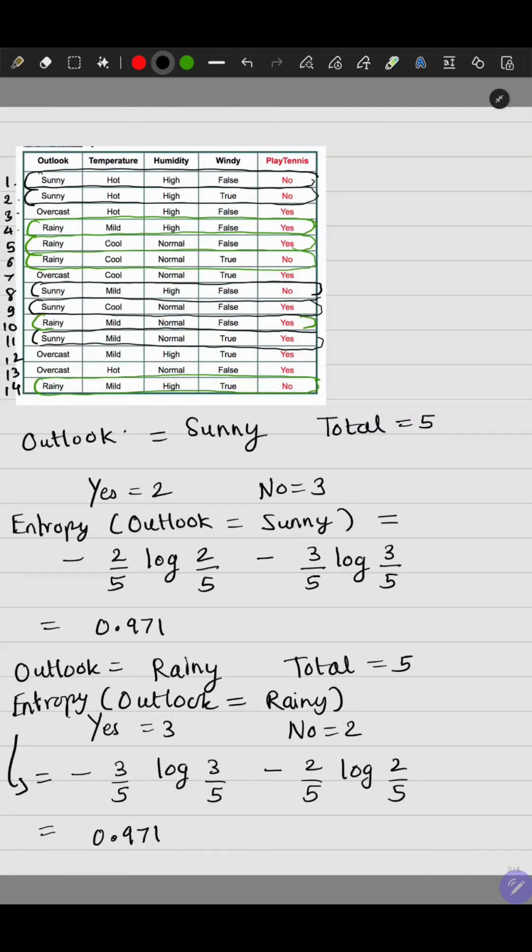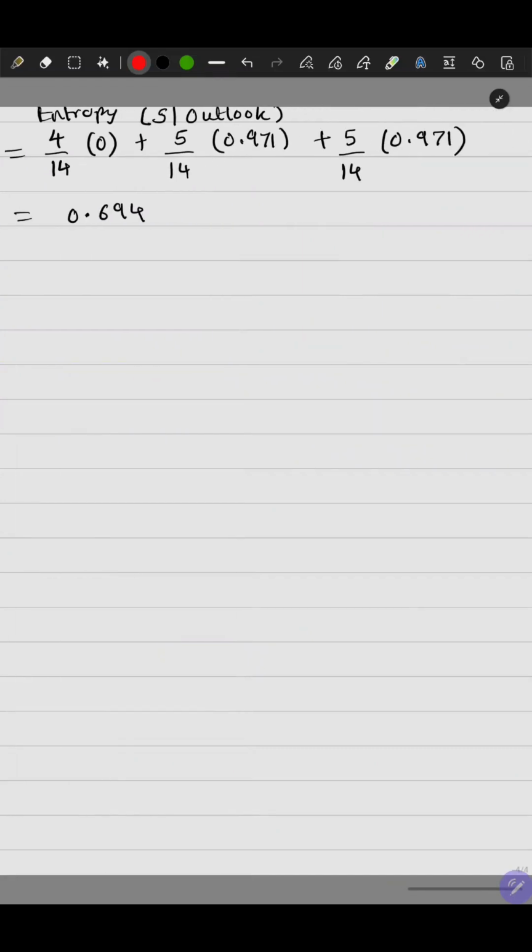One I have drawn with black over here. This is one partition, which is the partition when outlook equals sunny. The one which I have encircled with green is another partition, when outlook equals rainy. And now I am highlighting overcast. This is the third partition of the data set. Basically, we are splitting the data set based on the value of the outlook, and when we do that, the entropy that we get is 0.694.